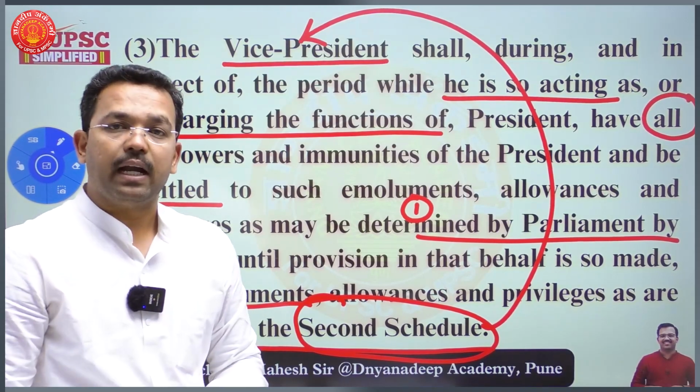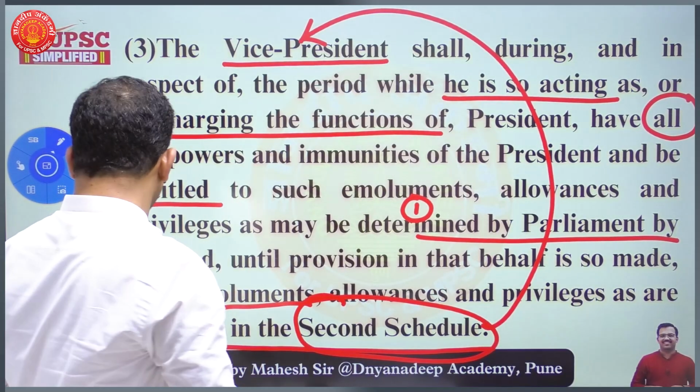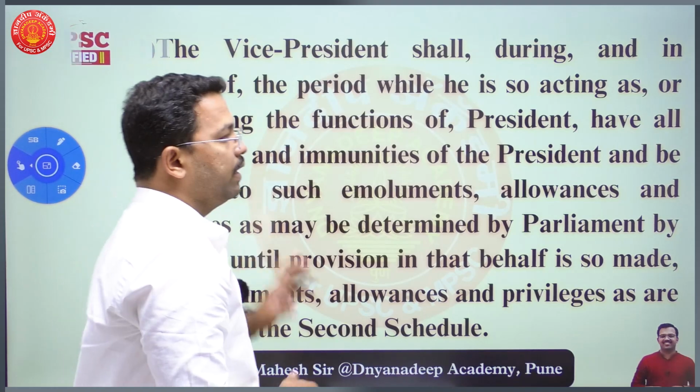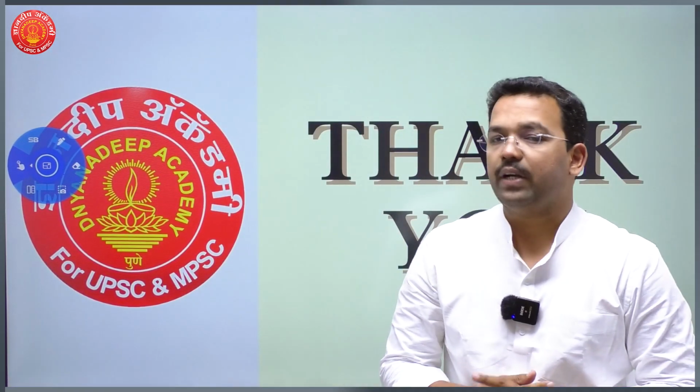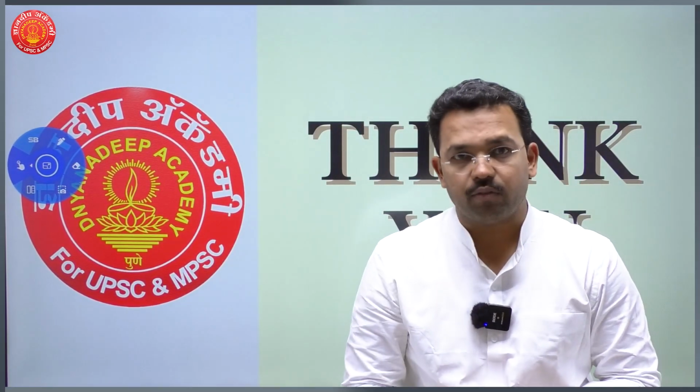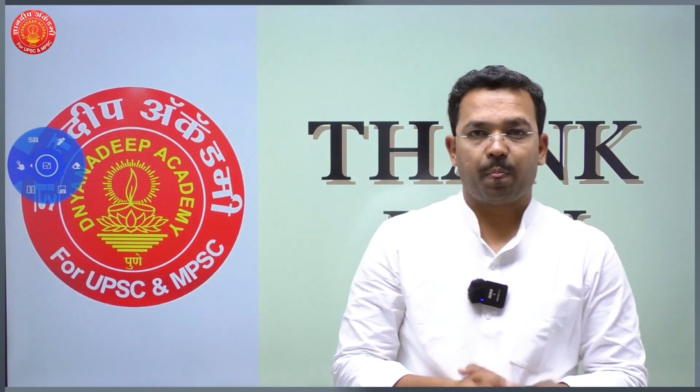That is, he is entitled to get whatever is received by the President of India when he is acting as President of India or when he is discharging the duties of the President of India.